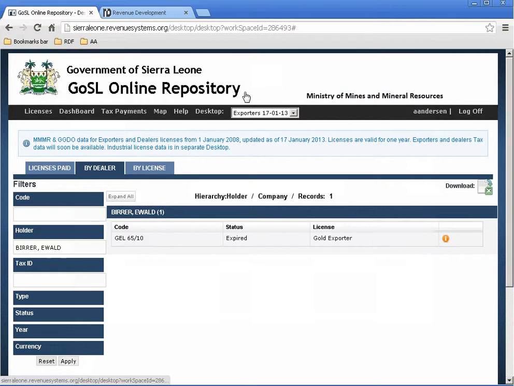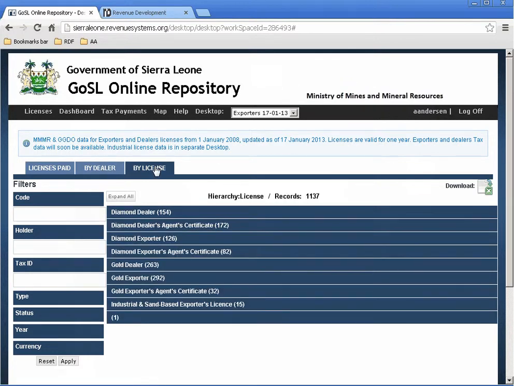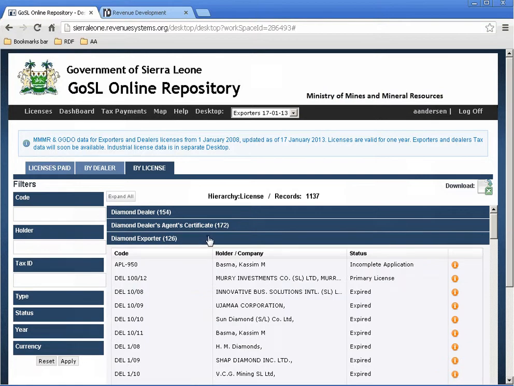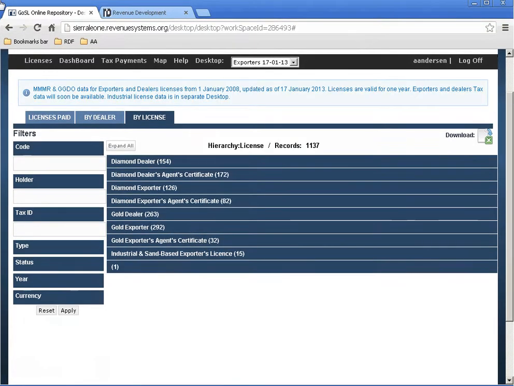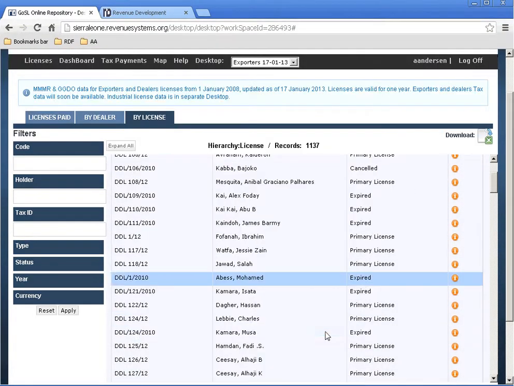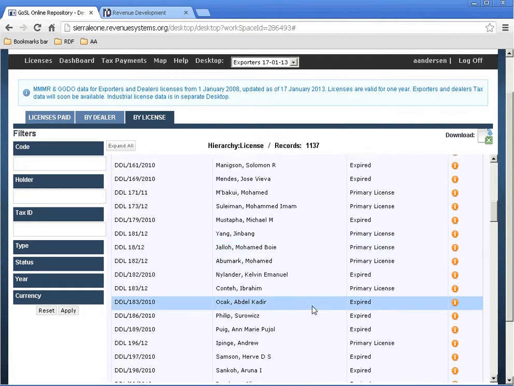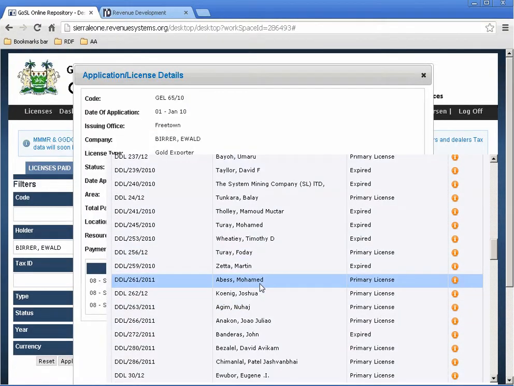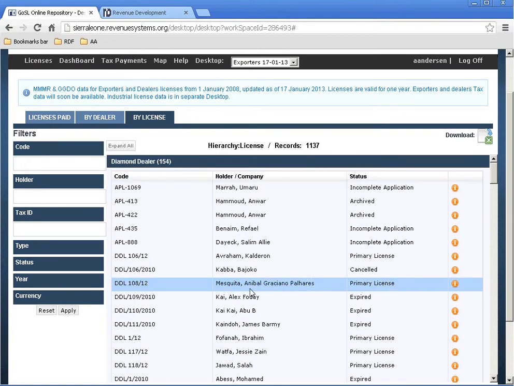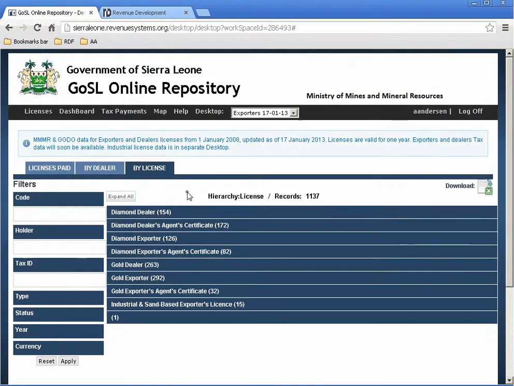I can see by license type, so if you want to know exactly the diamond exporters or diamond dealers. What's happening here is that these dealers apply for a license to the Ministry of Mineral Resources, and they get the license issued through the system, and then they go to the government Gold and Diamond Office to export their produce, for example, as a gold exporter.